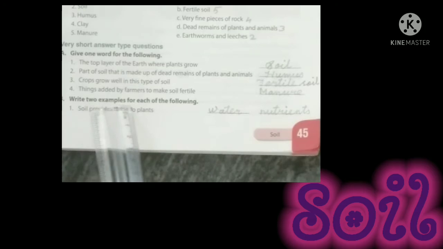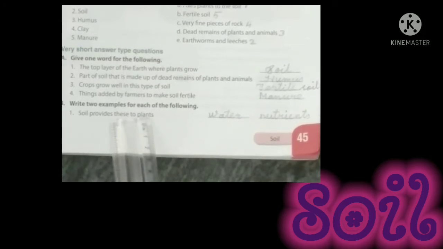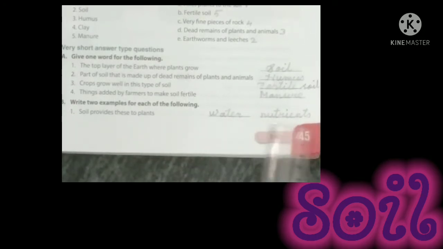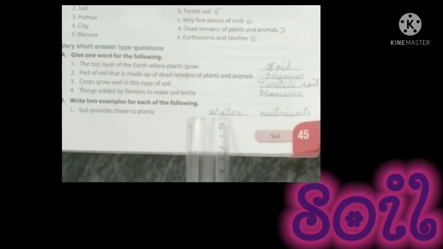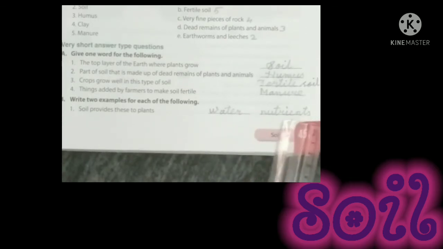Write 2 examples for each of the following. Question number 1. Soil provides these 2 things to plants. Water, nutrients. W-A-T-E-R, water. N-U-T-R-I-E-N-T-S, nutrients.